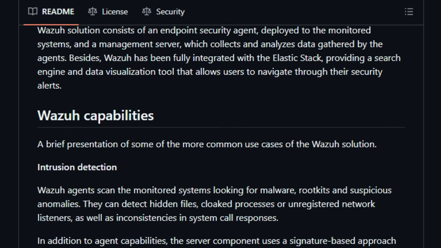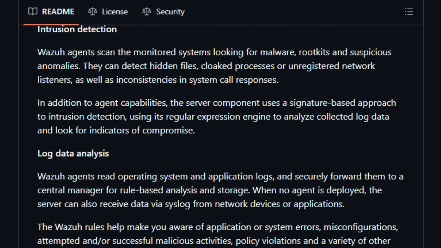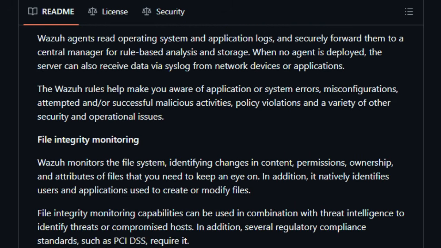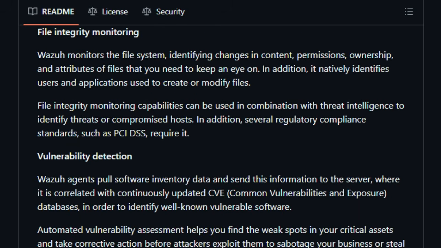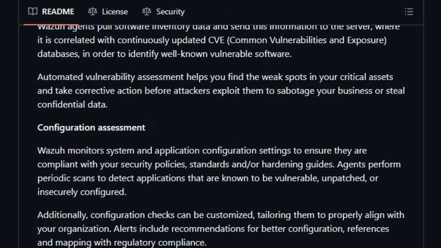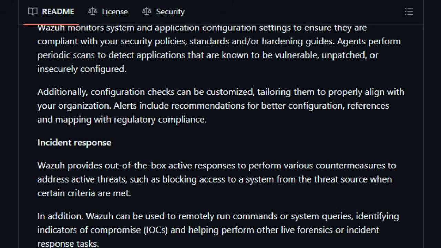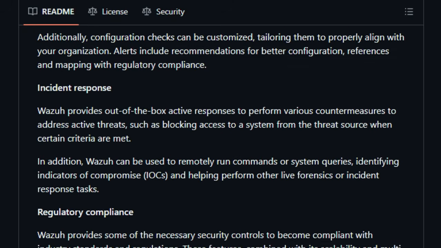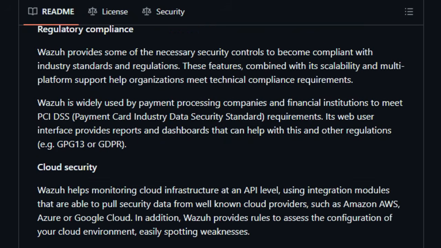First, Wazuh delivers unmatched visibility. Its universal agent collects deep insights from every endpoint, everything from open ports and running processes to application inventories and system behaviors, and organizes it into a clear, consolidated view. On top of that, the platform doesn't just watch and analyze, it actively hunts threats using sophisticated techniques like malware detection, file integrity monitoring, vulnerability discovery, and behavioral anomaly tracking. Another breakthrough is its extensibility.